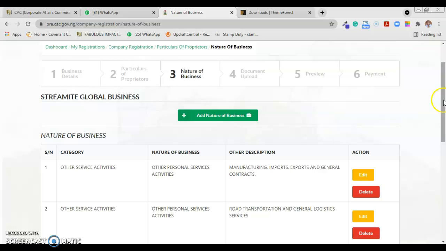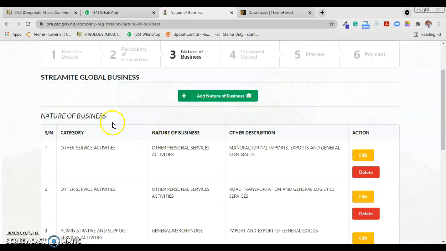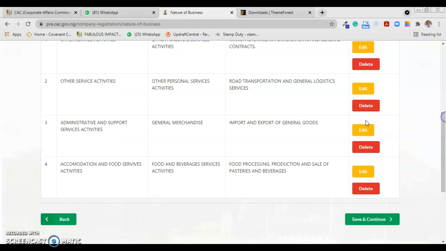So this is actually how to work on this and get used to the options that we have on that category of business and the specific category, and then be mindful of how you describe. Don't make your description complex. See the way I put it: food processing, production and sales of pastries and beverages. It is straightforward, it's easy. Okay, so that is it. I'm going to be deleting what I put here.